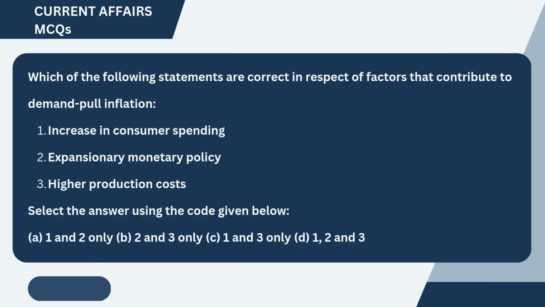Which of the following statements are correct in respect of factors that contribute to demand pull inflation? 1. Increase in consumer spending. 2. Expansionary monetary policy. 3. Higher production costs. Select the answer using the code given below.